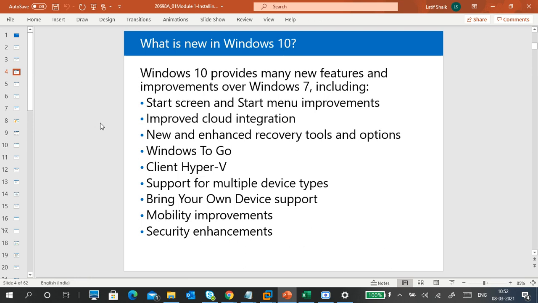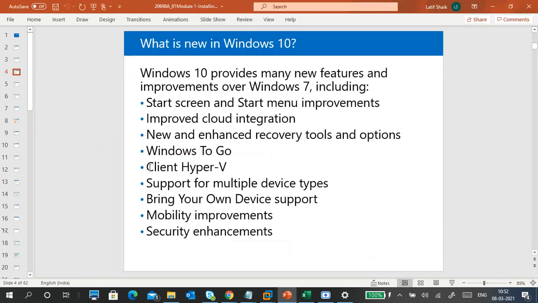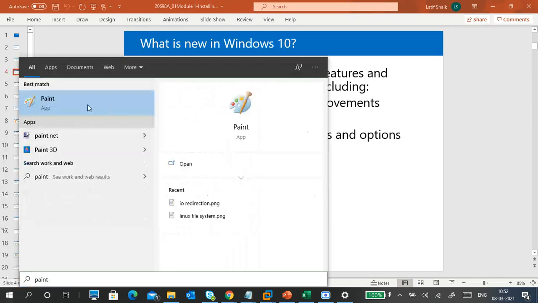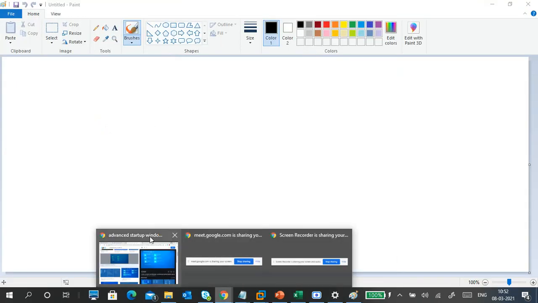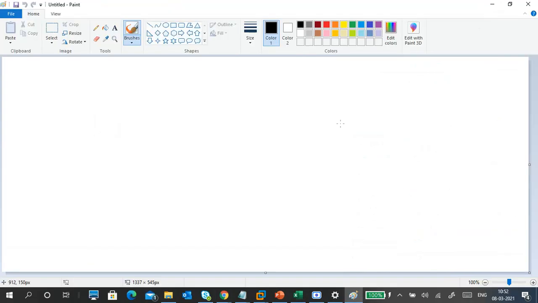We are discussing features, not going into a lot of points in one point. But we should come back to that point because this is a very important part. Okay, Windows To Go. This is a little bit tricky to understand, what is Windows To Go. It is not much tricky if you try to understand it very plainly.